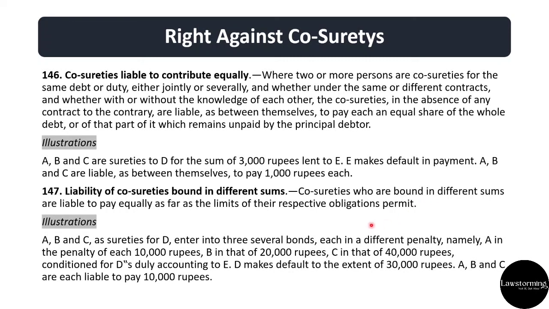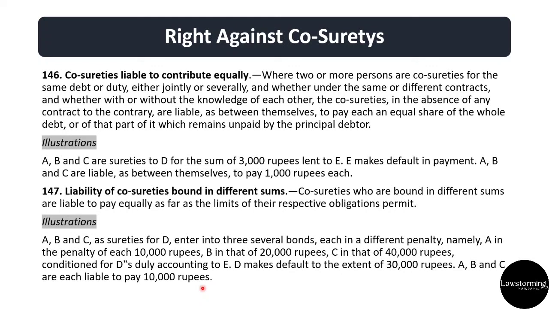Now let's look at the example. A, B, C as sureties for D enter into 3 several bonds, each in a different penalty, namely A in the penalty of 10,000 rupees, B in that of 20,000 rupees, C in respect of 30,000. Condition for D's duly accounting to E. D makes default to the extent of rupees 30,000. So now in this case, A's maximum liability is 10,000, B 20,000 and C 30,000. So they'll all pay 10,000 each.